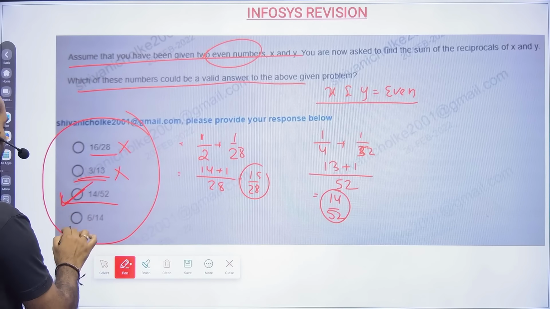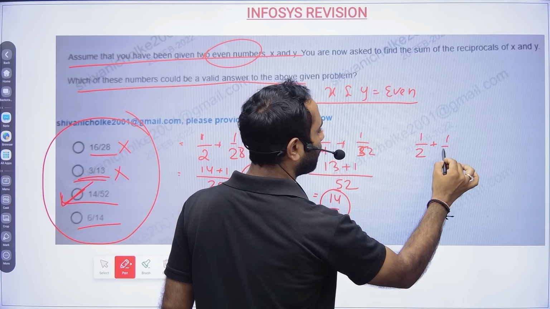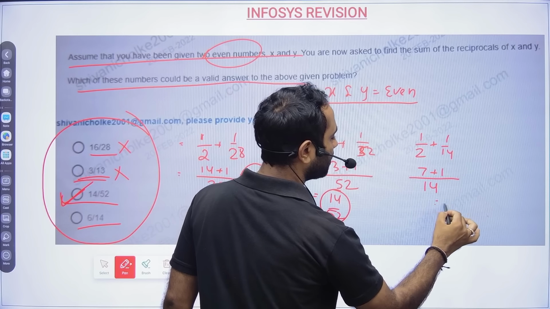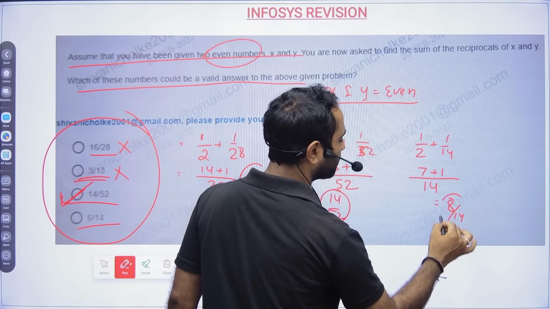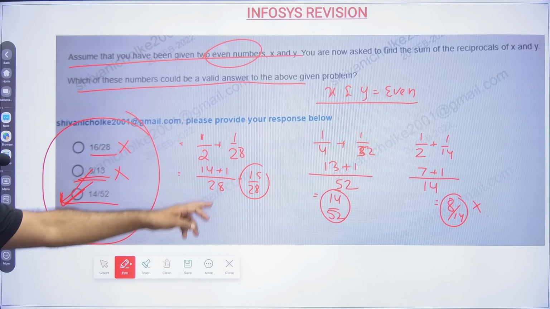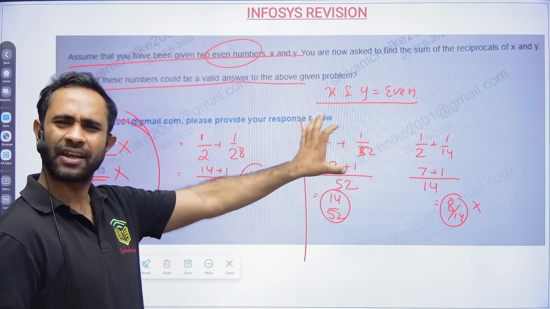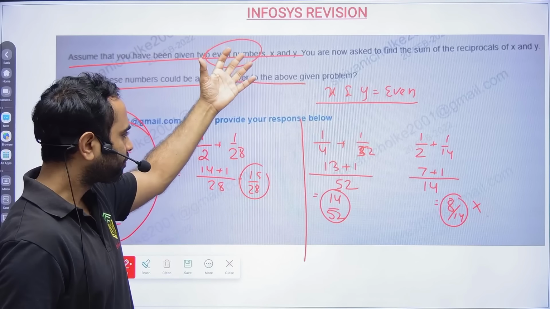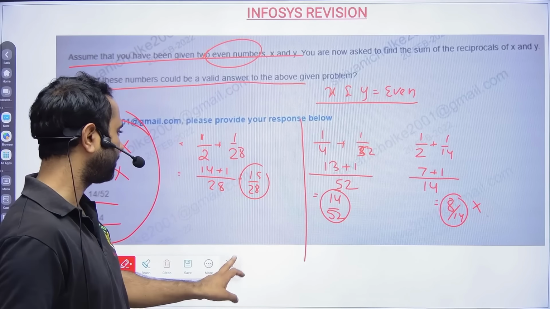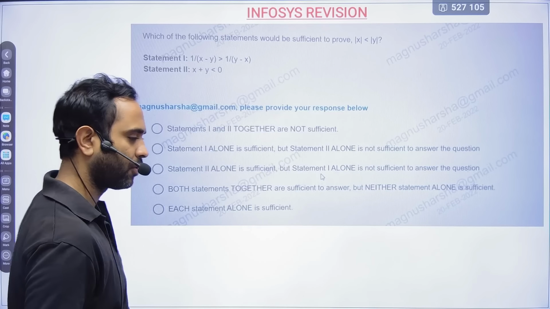Then 6 by 14. So for 6 by 14 you take 1 by 2 and 1 by 14. The LCM will be 14: 2 7 times and 14 1 time. So you will be getting 8 by 14, not 6 by 14. So this is the only possible value, 14 by 52, which I got here. Clear? So this is hit and trial, but it's not a question which will take a lot of time in hit and trial. You can just keep the denominator and numerator and then think about it.